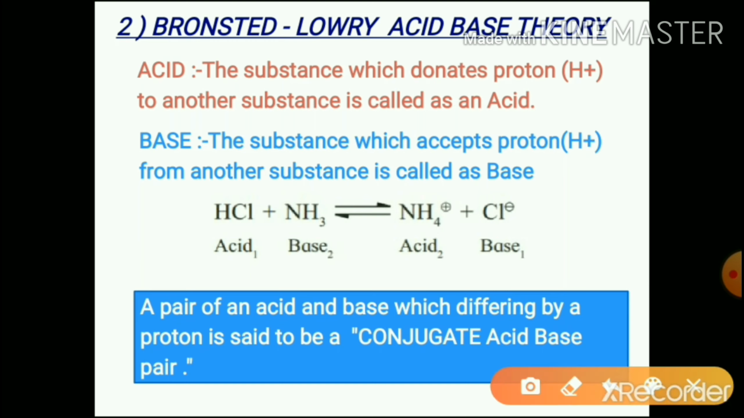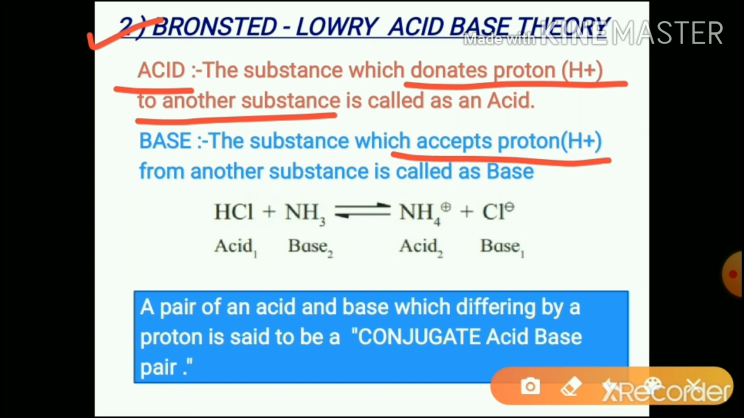Another theory is the Lowry-Bronsted acid-base theory. According to this theory, an acid is a substance which donates a proton to another substance. Proton donors. Proton is H plus because it has only one proton. It doesn't have neutron and electrons, only one proton. So H plus is also called a proton. So proton donors are acids, and the reverse of that, proton acceptors are bases.